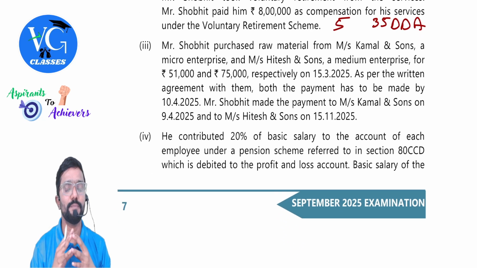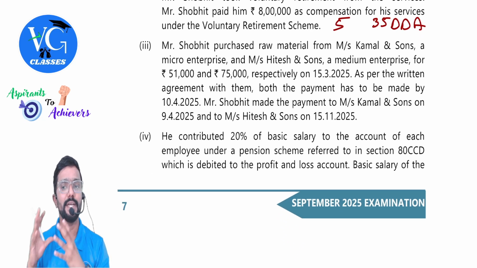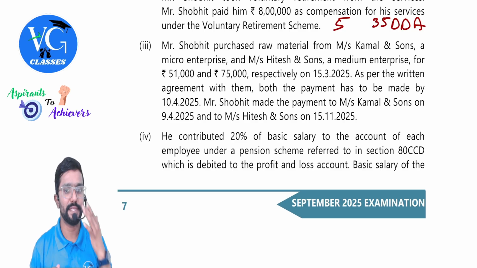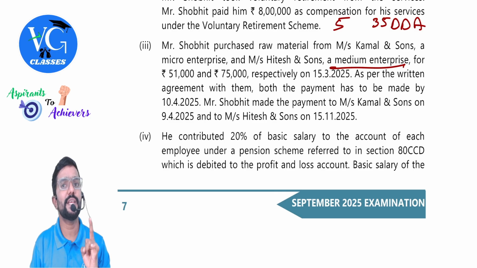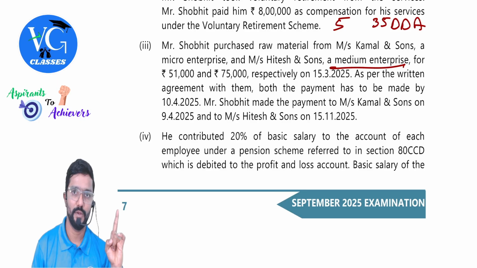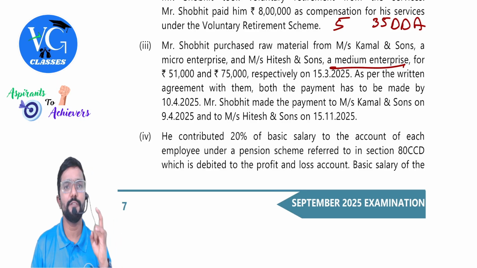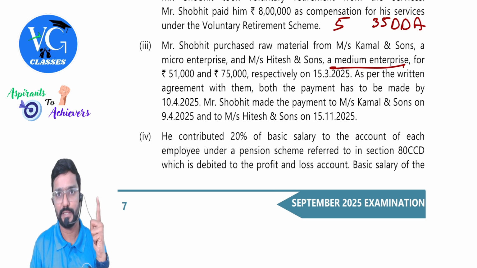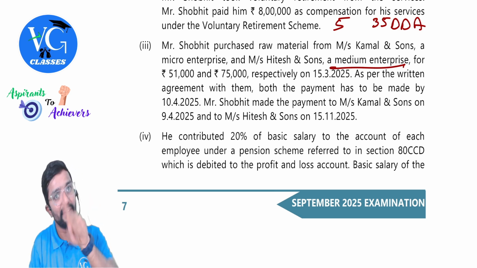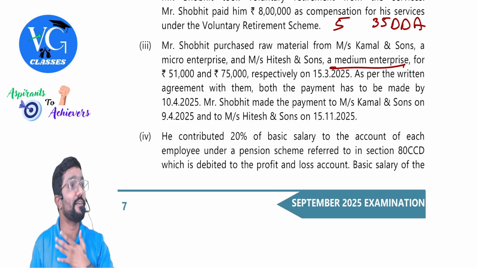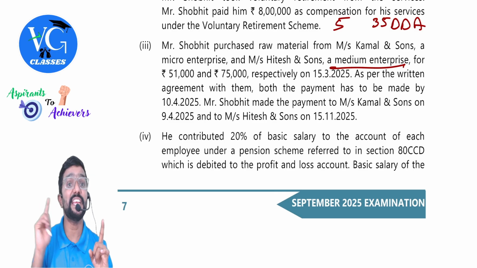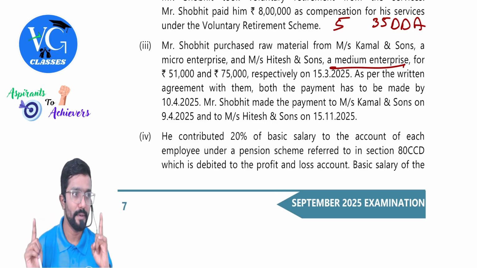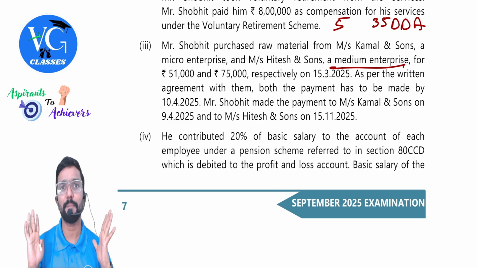Next, third. Mr. Shobit purchased raw material from Kamal and Sons, a micro enterprise, and Hitesh and Sons, a medium enterprise. Guys, please be careful. For medium enterprise, section 43B is not applicable. 43B is applicable only for micro and small enterprise. In the definition of MSME, even medium is there, but in our 43B of Income Tax Act, they are not covered. That is 43BH. Hope you remember it. Medium is not covered, hence we will not apply 43B.